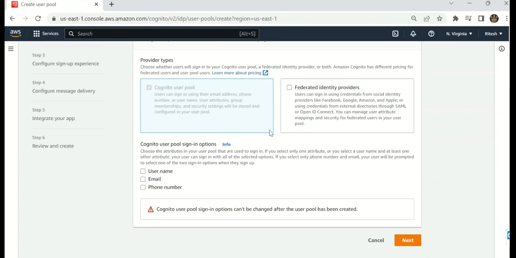Here I have to provide my type, like Cognito user pool, where I have to use email as my sign-in option. There are three types: username, email, and phone number. I have used email, so now I have to click on email.